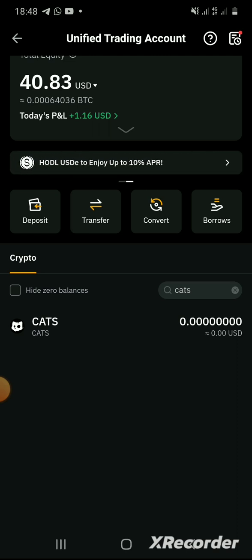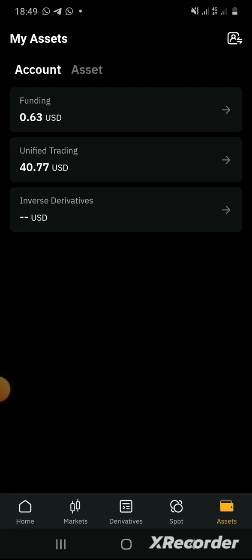So this is how to locate your cat. The moment you see your cat a drop, it means you can trade it when it is listed. So since we have yet to receive it, I believe very soon we will start seeing it in our account.